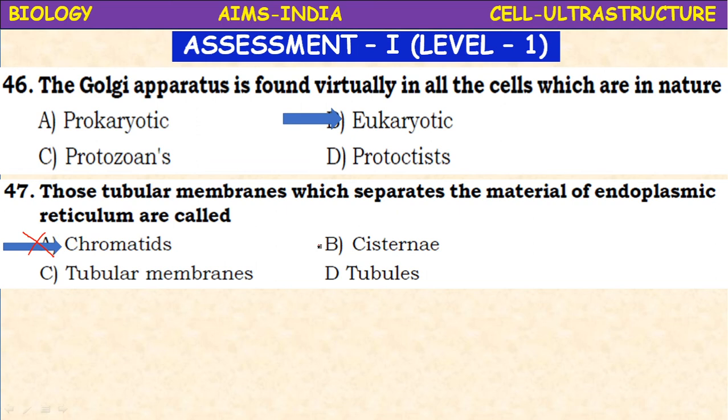Endoplasmic reticulum is the important structure which possesses tubular structures which divide the intracellular space into two components. That is the cisternae, which is present in the endoplasmic reticulum. It exists in two forms. What are they? Rough endoplasmic reticulum and smooth endoplasmic reticulum.